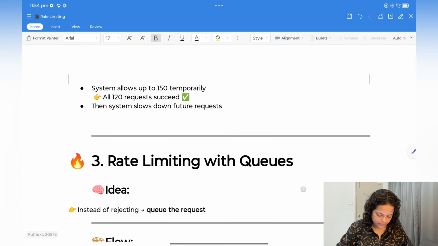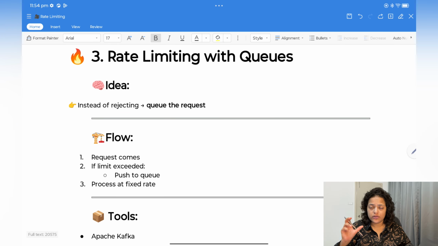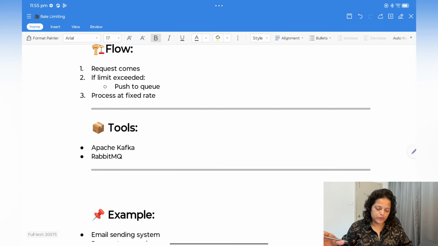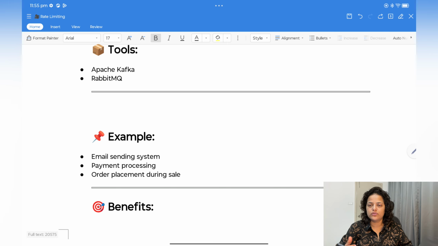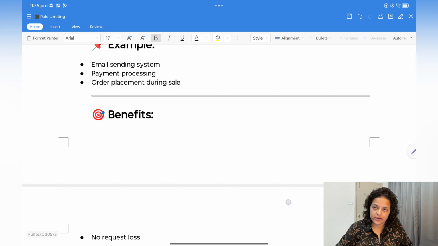Okay, so now rate limiting with queue. Now you can introduce queue also with rate limiting. So now instead of rejecting, queue the request. We are not rejecting any request now. Okay, no data loss, but just queue the request. So request comes, if limit exceeded, push to the queue, or process at the fixed rate. Like tools, you will use Apache Kafka or RabbitMQ. Okay, so example is email sending system, payment processing, order placement during sale.